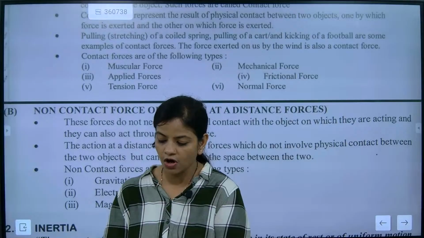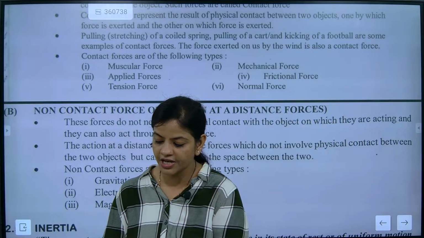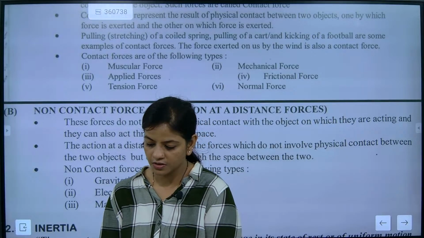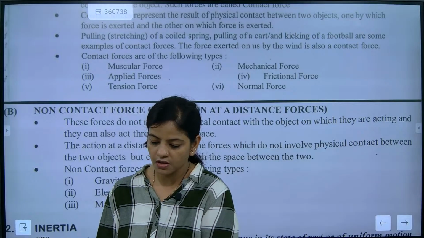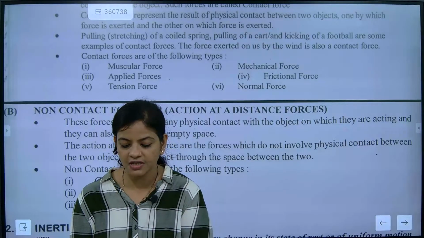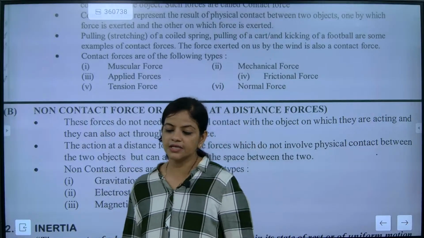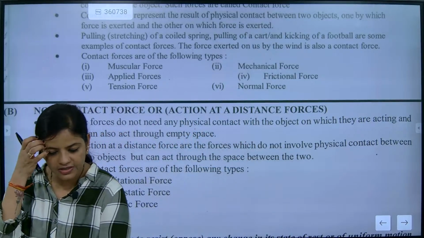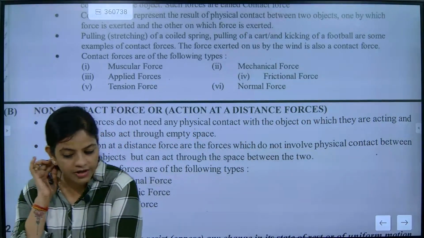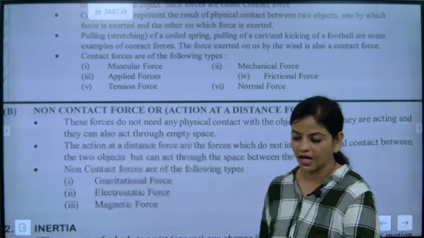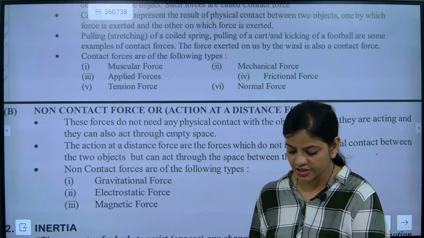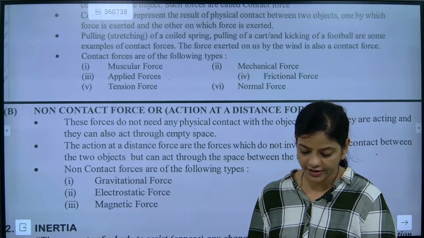Now we are going to talk about inertia. What is the meaning of inertia? Beta, this is extra I am teaching, extra content about contact and non-contact force, that is exactly the types of force. I hope you have understood.